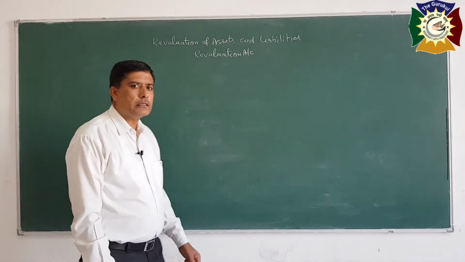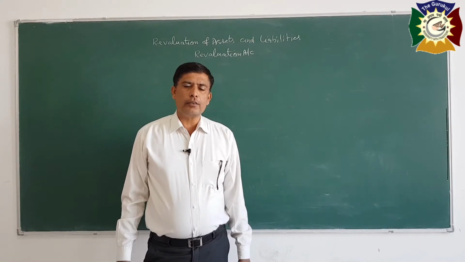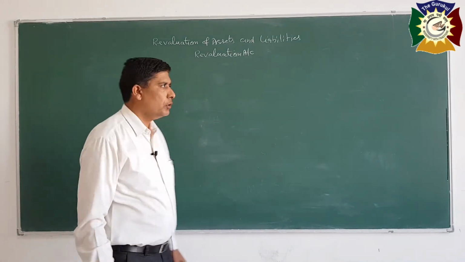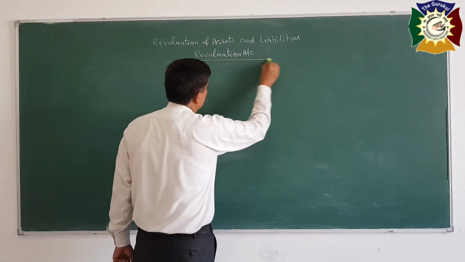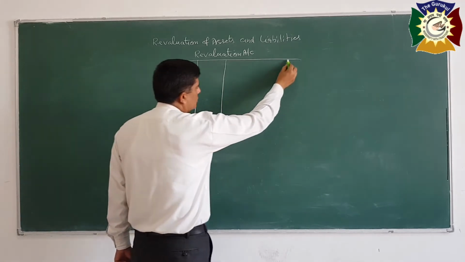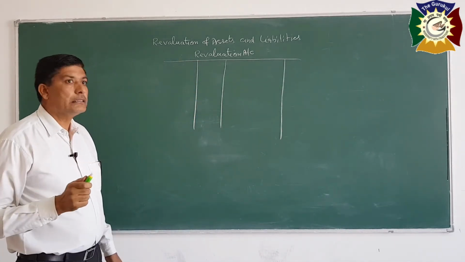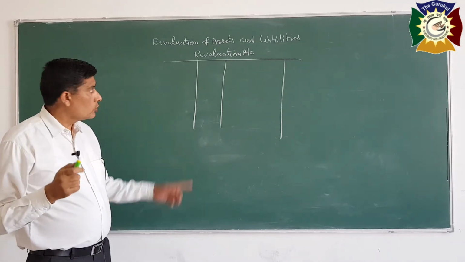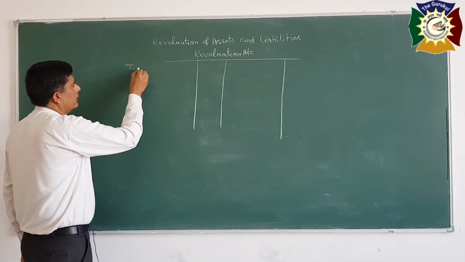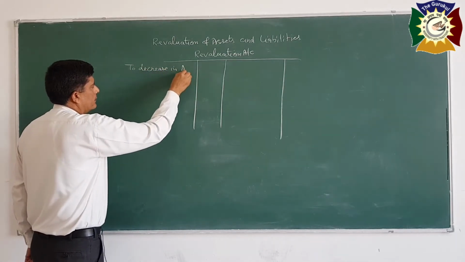Revaluation account is a nominal account, and rule of nominal account is debit all the expenses and losses, credit all incomes and gains. So, on its debit side, we will record all expenses and losses. It means if the value of any asset decreases, it is a loss, so we will record to the debit, to decrease in assets.